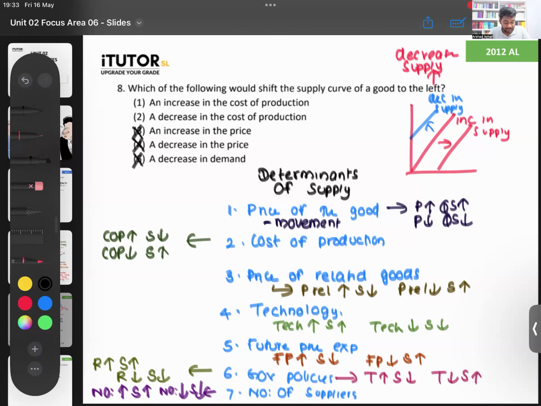Increase in the cost of production, decrease in the cost of production. When will your supply decrease? Supply will reduce if the cost of production goes up. If it is expensive to produce the good, he will reduce his supply. So which one is your answer then? Answer number 1. These are not hard ones. These are very direct, very easy, straightforward questions.